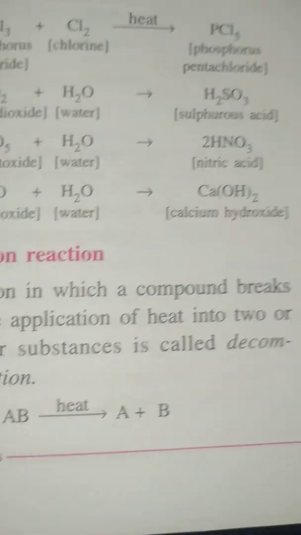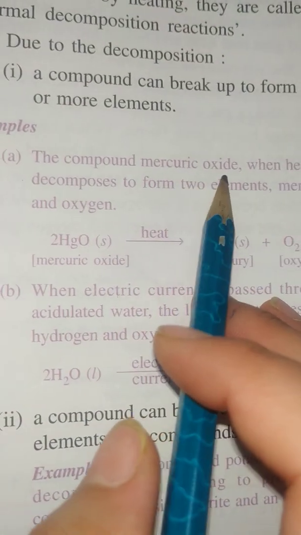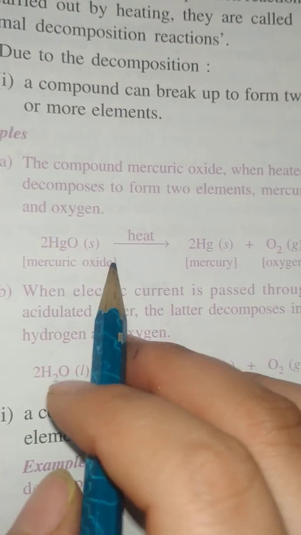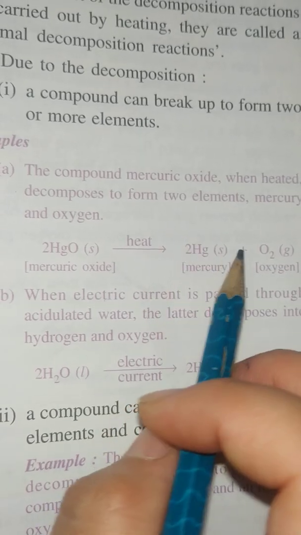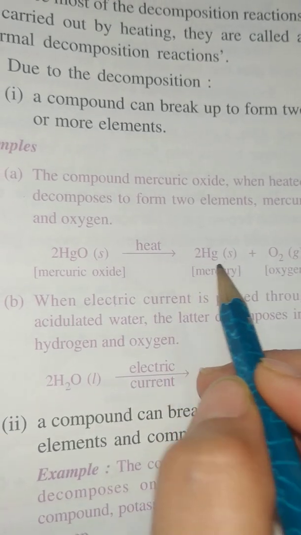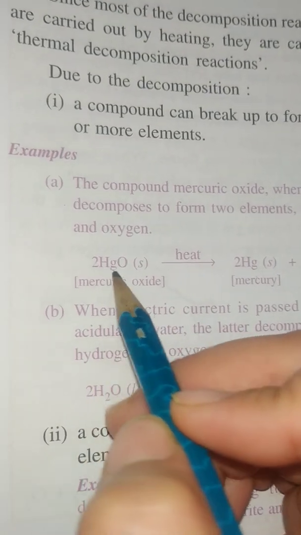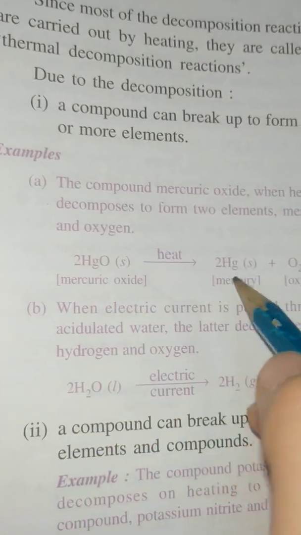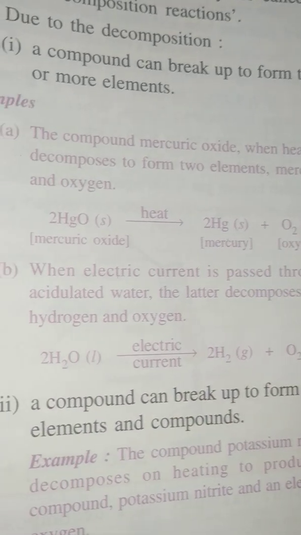Okay, so here are some of the examples given. First is the compound mercuric oxide. Mercuric oxide means HgO. When it is heated, it will decompose and will give rise to two elements, which are mercury and oxygen. So when HgO, mercuric oxide, is heated, it will form mercury and oxygen.